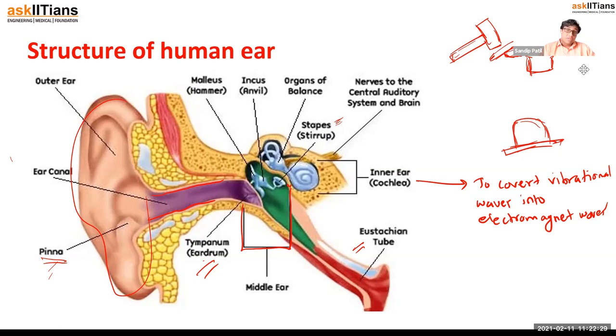The stirrup is also there, which is also called the stapes. So you should remember these four parts in the middle ear. Then we have the inner ear, the cochlea, which converts the vibrational wave to electromagnetic waves, and then the eustachian tube takes it to the brain. So this is the simple structure of our human ear.